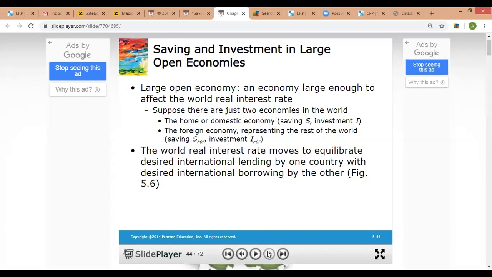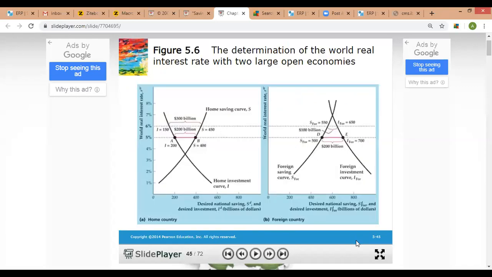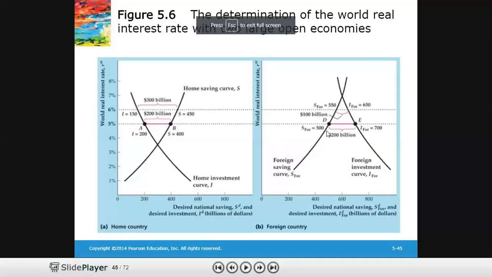So you can see it here in this diagram. I would try to draw it on the whiteboard as well. But for now, you just need to look at here. On the left panel, we have the home country. In the right panel, we have the foreign country.